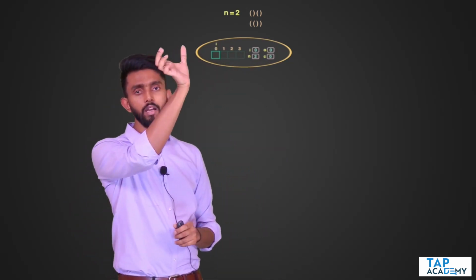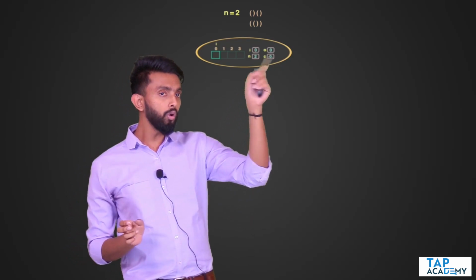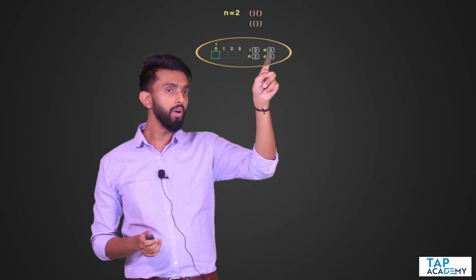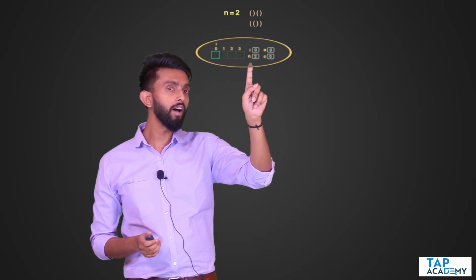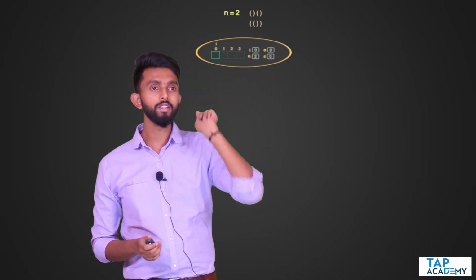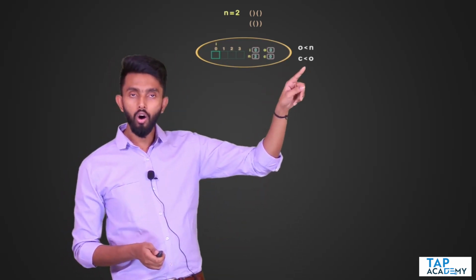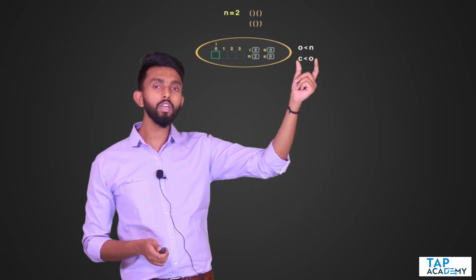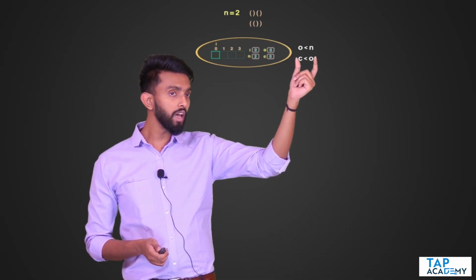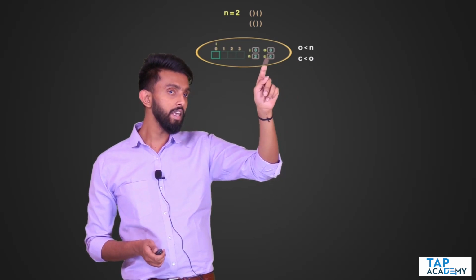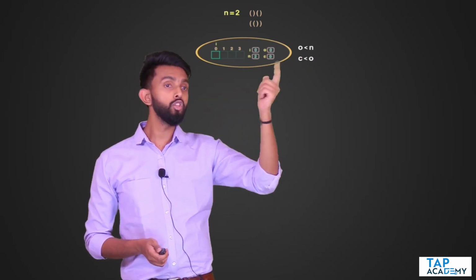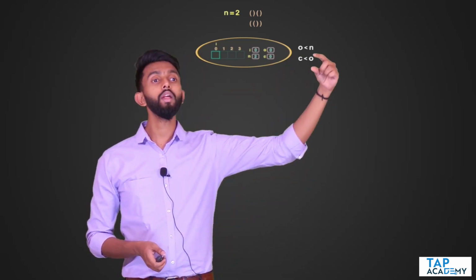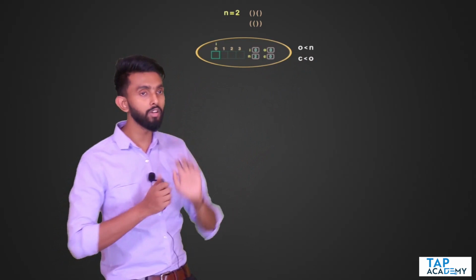Simple thing. Inside this I will put a condition. To put an opening bracket, I will check if this opening O value is lesser than n value. So see, O less than n, I will check. Or if opening is not possible, I want to check if closing can be put. For closing, I will attach a condition: is C less than O, which means is the closing count less than the opening count. Now you may be wondering, how will this work? Let me trace it for you.